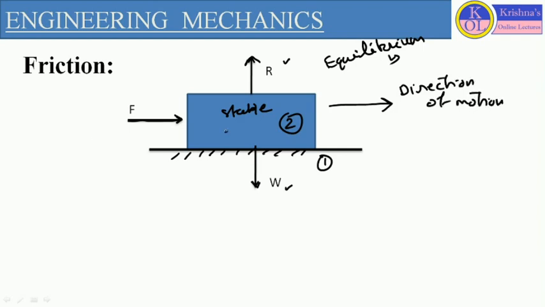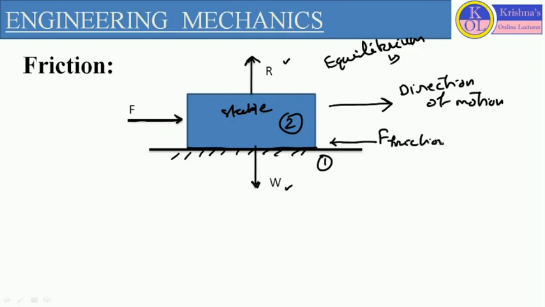Now, how is this body going to move in this particular direction? The movement of the body depends on the contact between these two bodies, on the contact surface, as well as the relative motion between these two bodies because of the external load, and it also depends on one more force, the friction force.